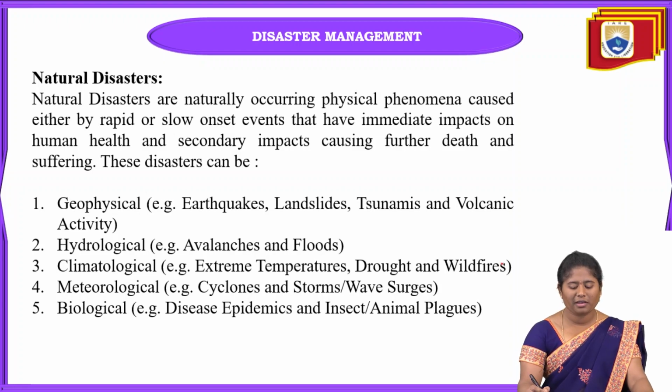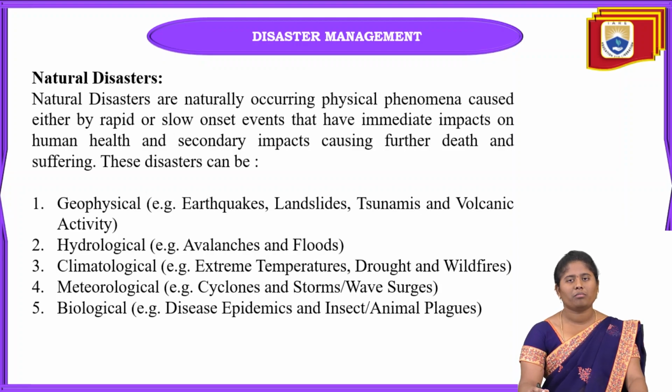The examples are extreme temperatures, droughts, and wildfires. The next one is meteorological disasters, and examples are cyclones, storms, and also wave surges.